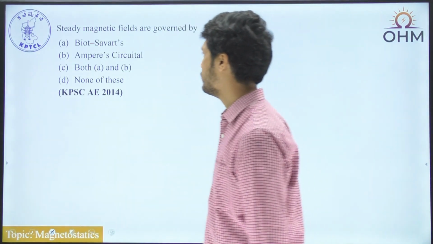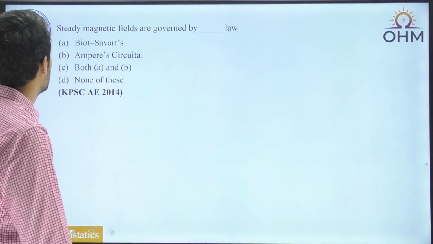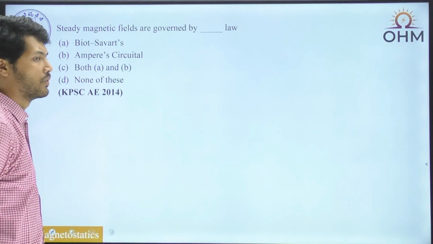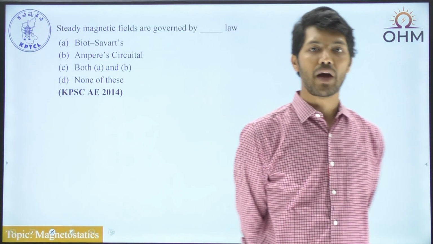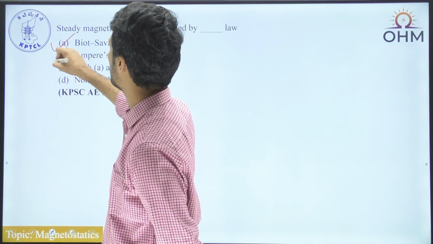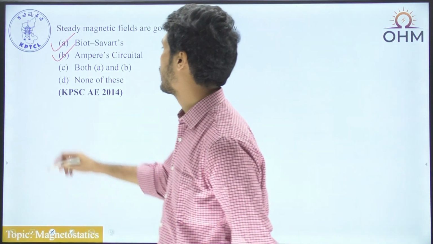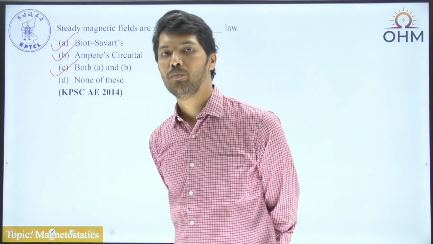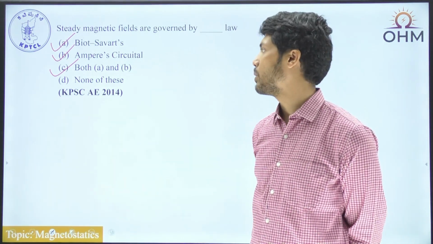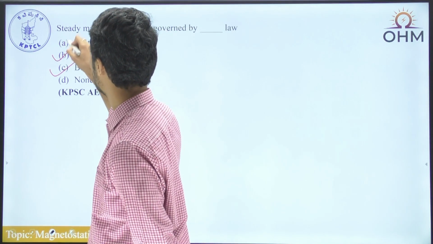Steady state magnetic fields are governed by dash law. The options are A, Biot-Savart's law, B, Ampere's circuit law, C, both A and B, and D, none of these. Just now I told you that in magnetostatics we have two basic laws. The first is Biot-Savart's law and the second is Ampere's circuit law. So both A and B are correct, and hence the correct answer is C. A as well as B only partially tell you the answer, whereas C completely specifies it. So the most appropriate answer in this case is C.